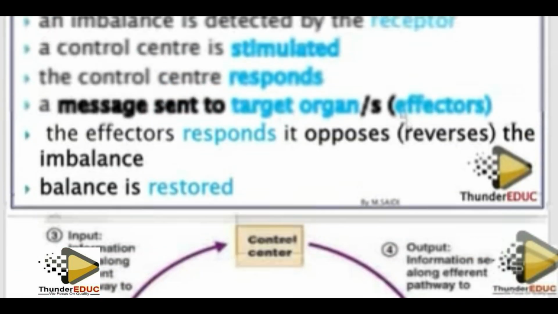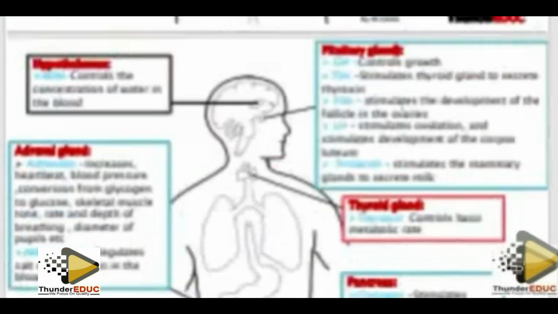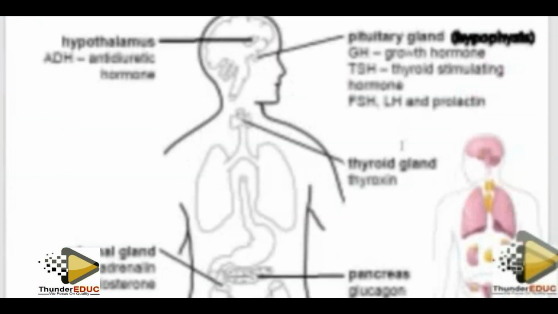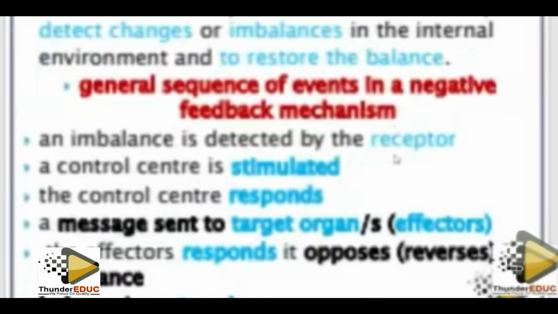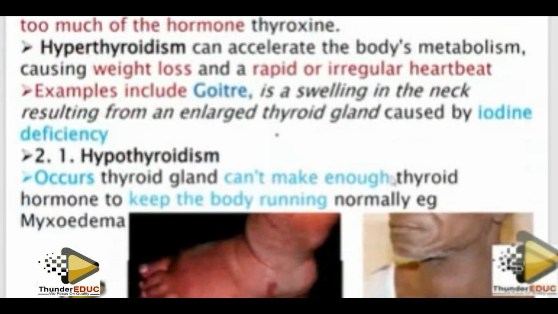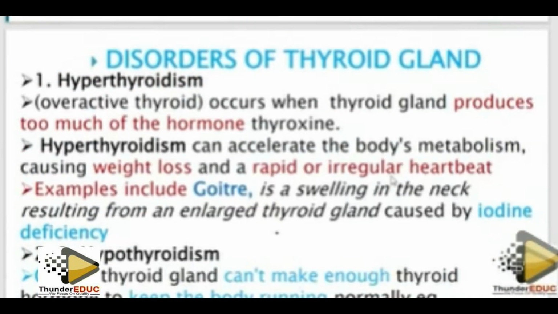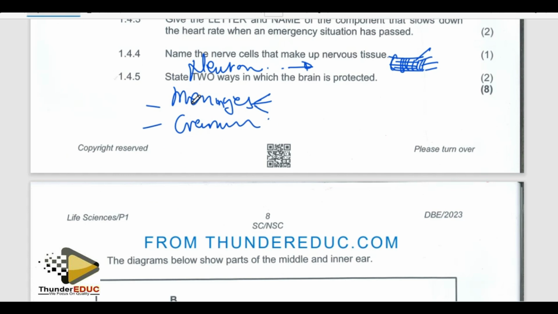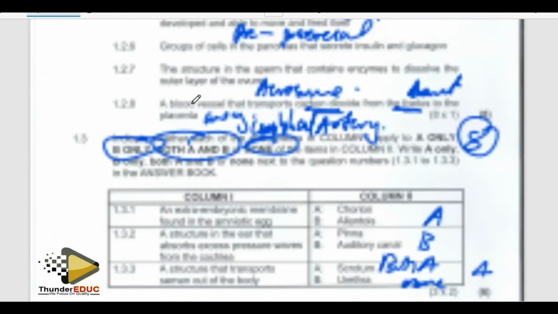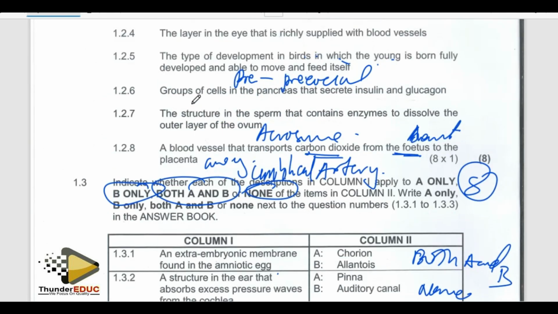Someone is saying that you missed 1.26. Serious? Nadia, okay, let me check it. 1.26.